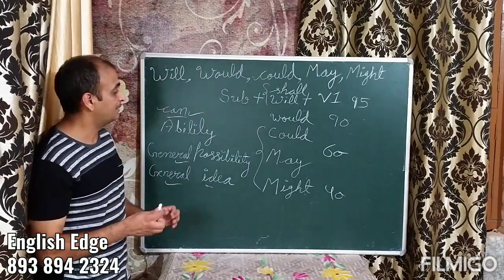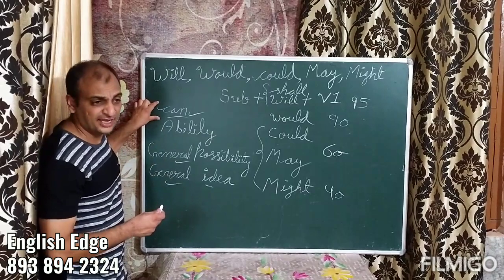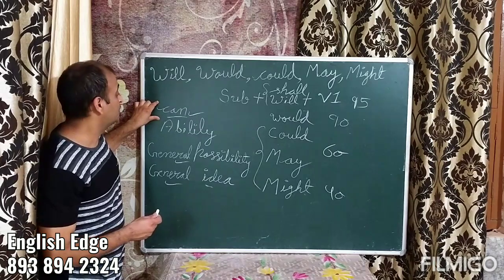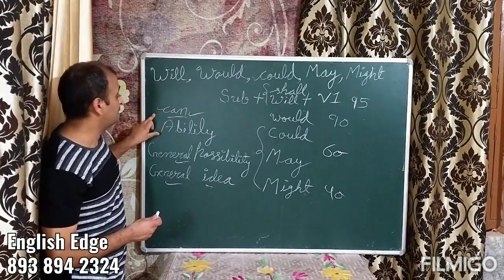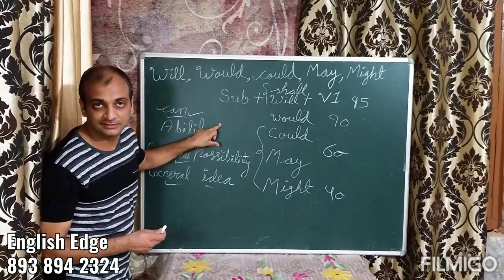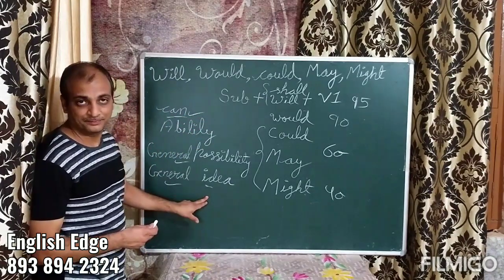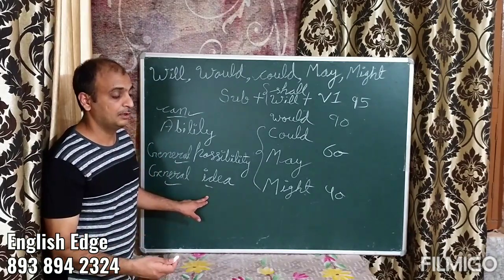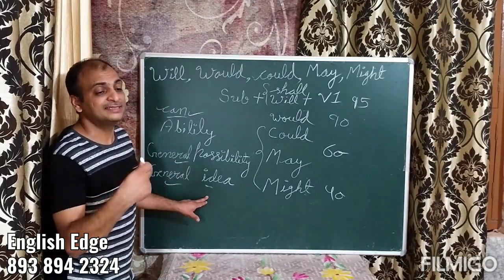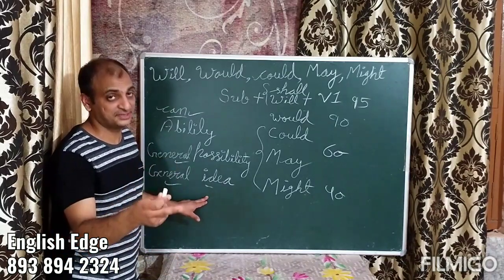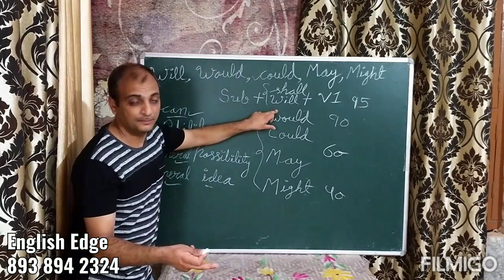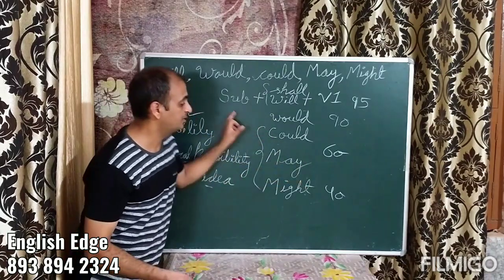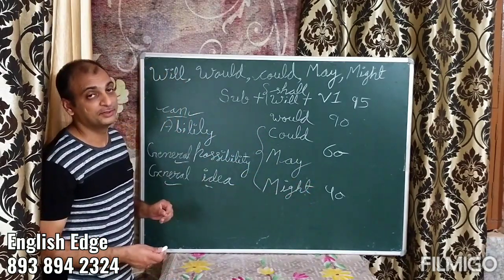Okay, let's take another example. Let's make it with can first. Some people don't study, so they can fail. Some people study a lot, so they can pass. I'm talking about a general idea. However, let me be a little more specific here. For example, a principal lets his students know, if you don't study, you will fail. If you don't study, you would fail. You could fail. You may fail. You might fail.